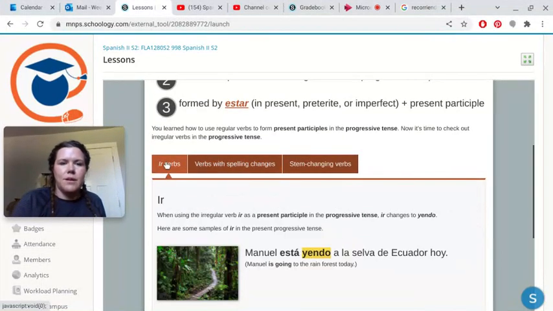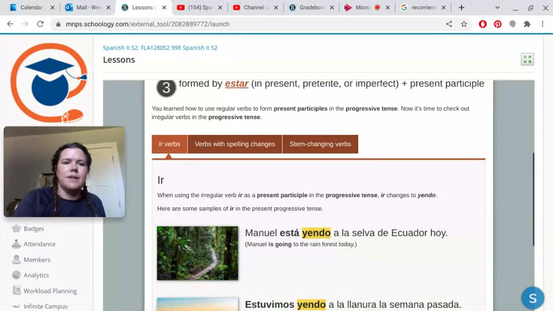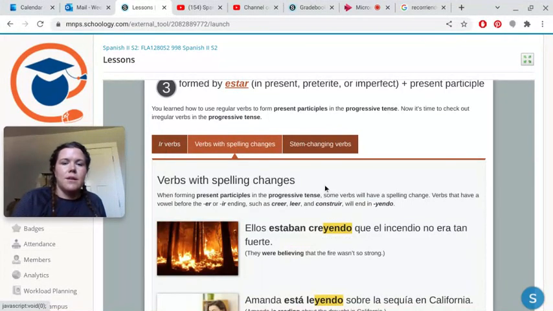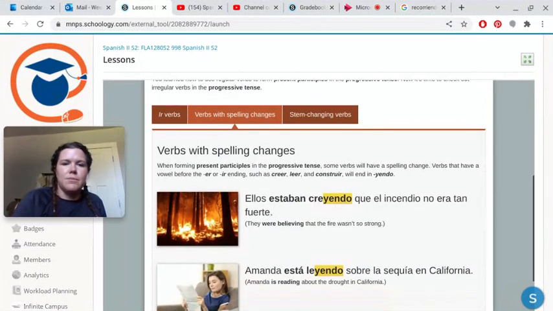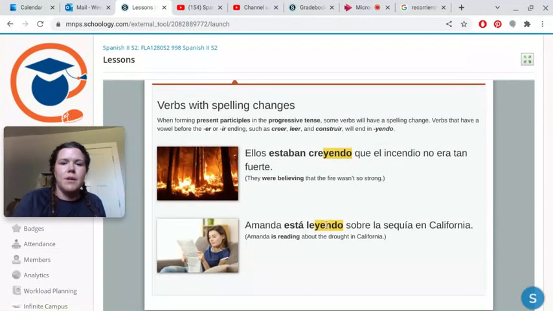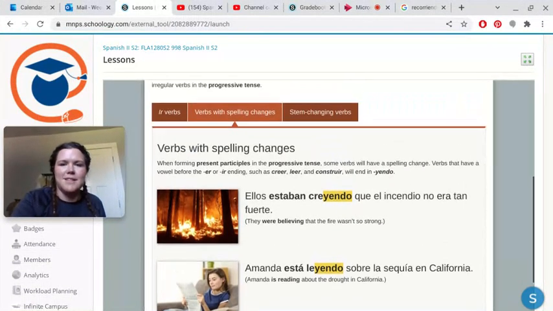So what they're trying to get you to understand is that IR becomes yendo in the present progressive, and your example verbs here are creer, leer, and construir, and they all are going to take off that verb ending, the ER or the IR, and become yendo. So their actual whole spelling is going to change for their stem. So you have creyendo, leyendo, and that was the last example.